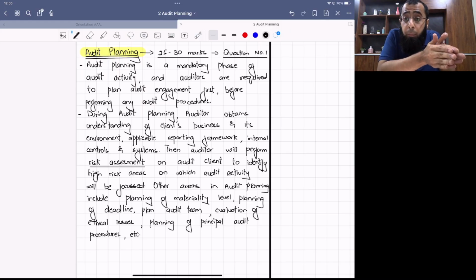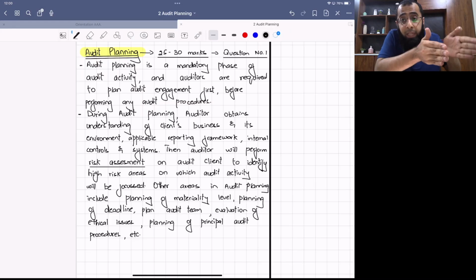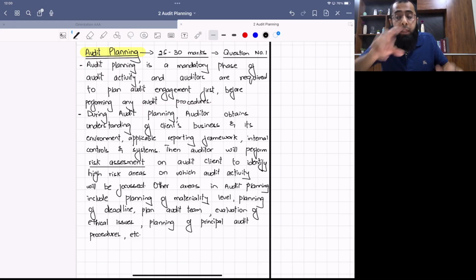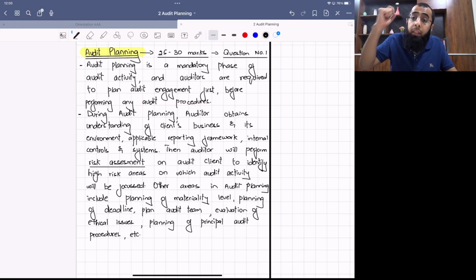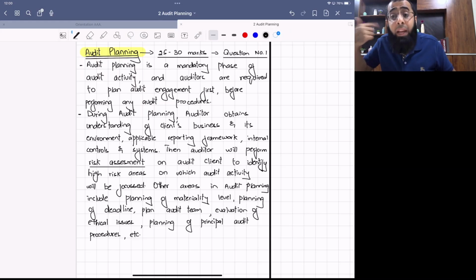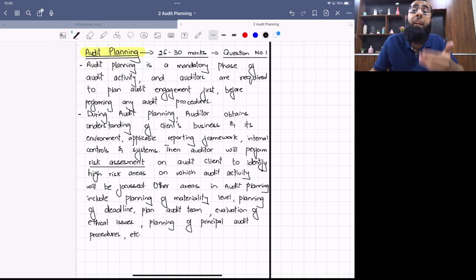And then this audit planning goes down from the entity level to account level. Let's pick the receivable head. Let's plan the receivable head. Let's plan the accounts payable head. Let's plan the sales head. So we go to each of the heads. We evaluate key accounting policies also. We evaluate key accounting estimates also. So audit planning is a detailed phase of audit activity.